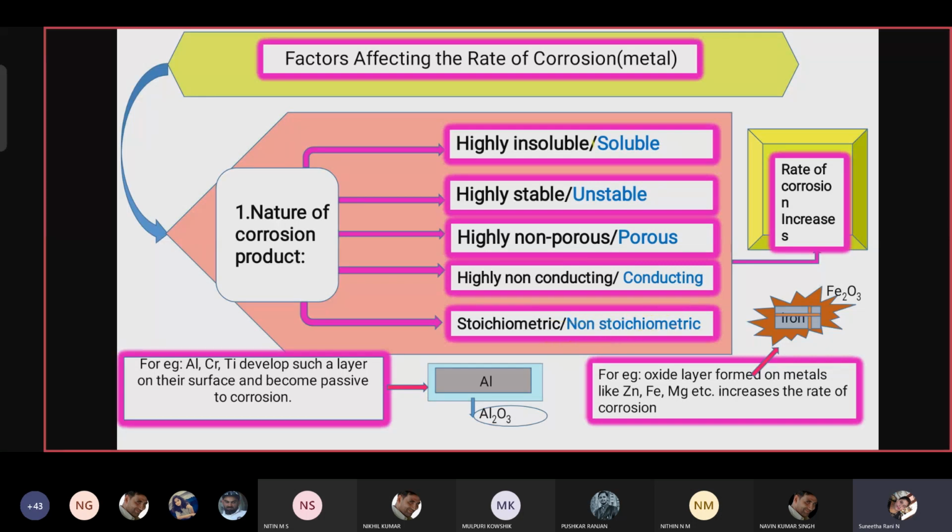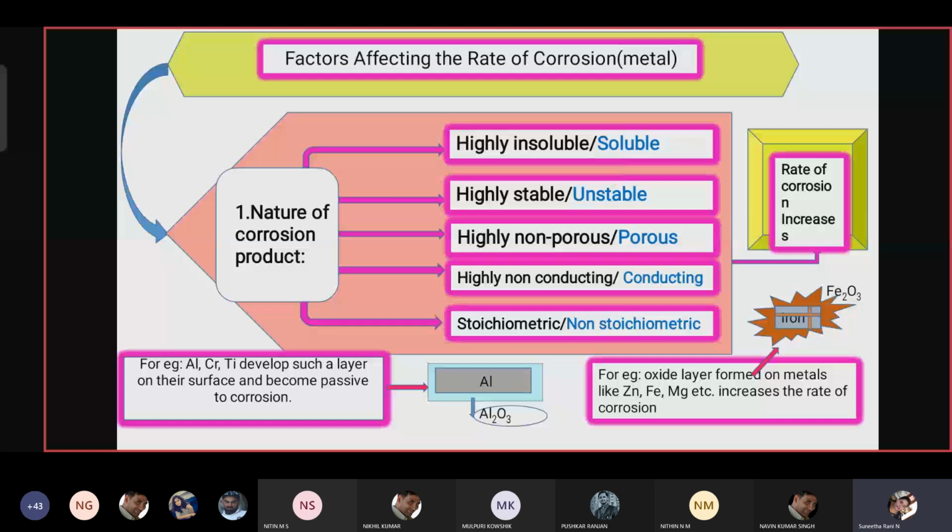Based on these conditions, the type of product depends, and the rate of corrosion also changes with the type of product. The next is factors affecting the anodic and cathodic area.